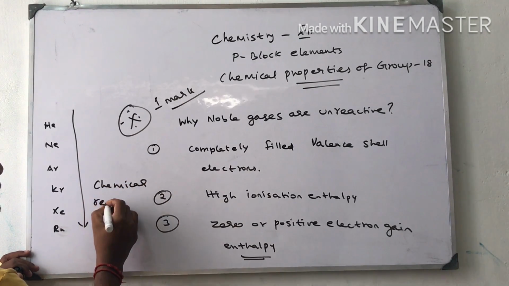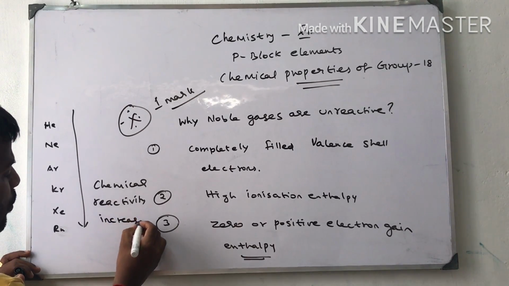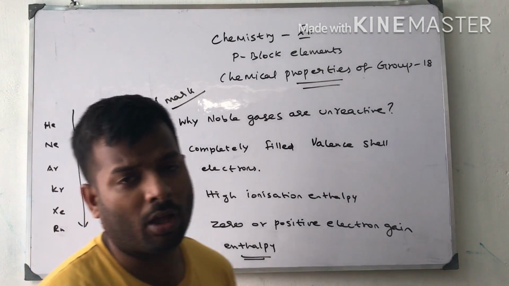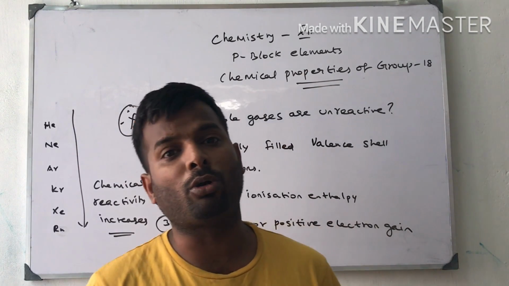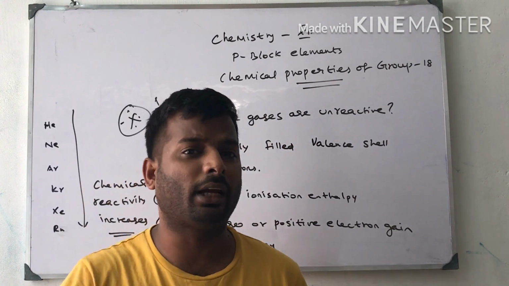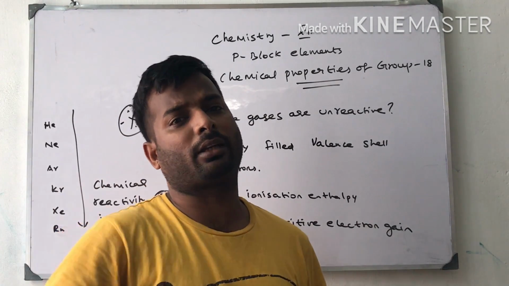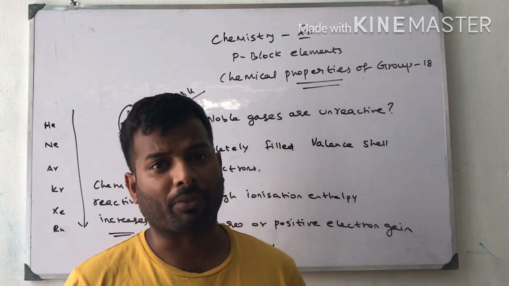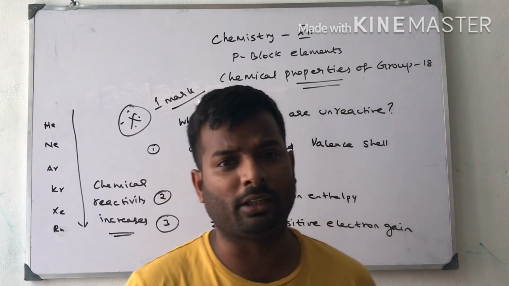We learned this in 11th standard. Why does it increase? Because the atomic size increases, so the electron is free from the control of the nucleus, less energy is required to remove the electron, so it will interact with the neighboring atoms easily. Therefore the chemical reactivity increases.